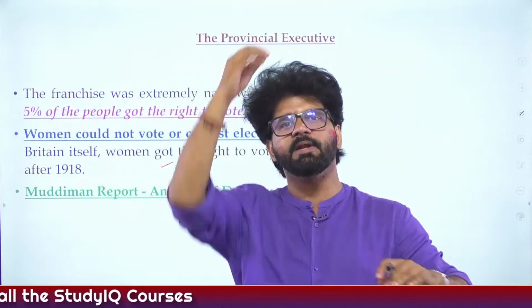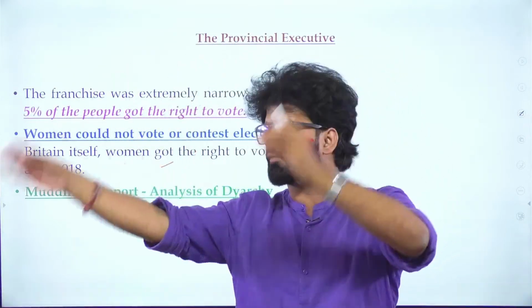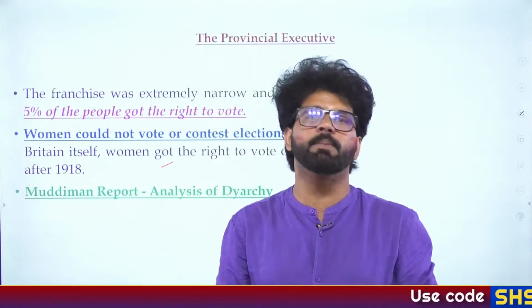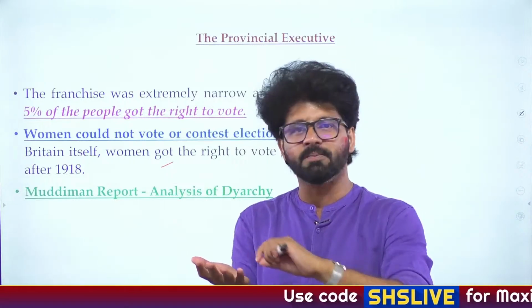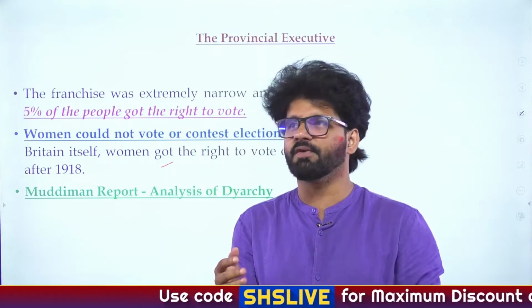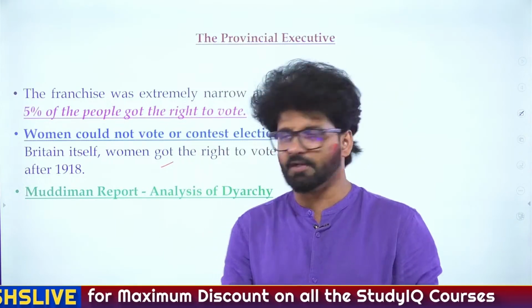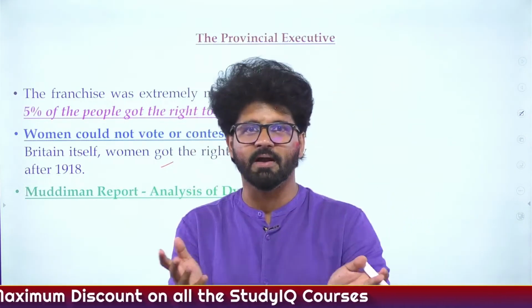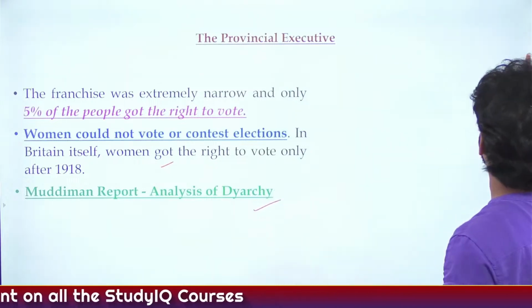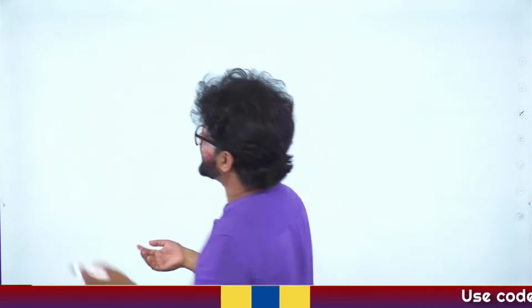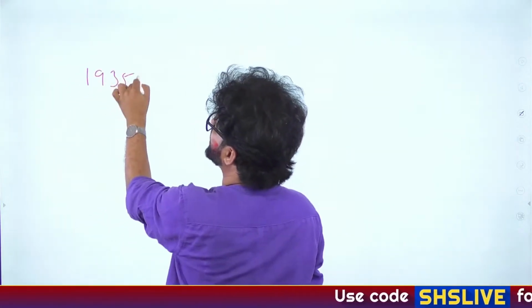There will be the Lothian committee, there will be 3 round table conferences, there will be a white paper, because they will do multiple analyses. It's not like your 10th mark sheet, or the 10th mark sheet is actually very important. It's not like your midterm exam that it will be reviewed only once. It's about a country called India, so it has to be reviewed multiple times. Then the 1935 Act. We have already talked about all these things. Now we are doing multiple revisions.